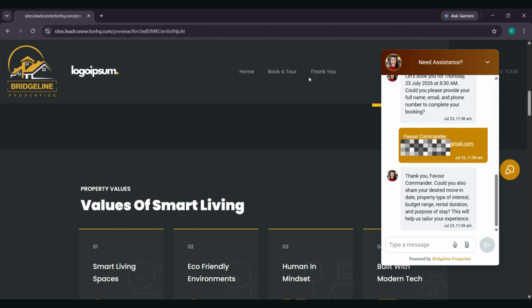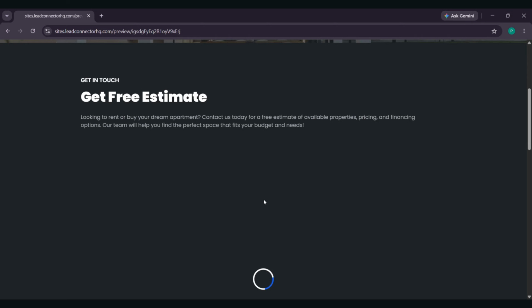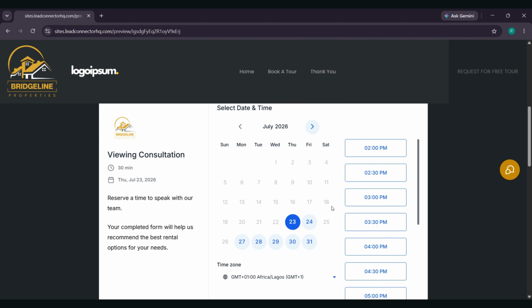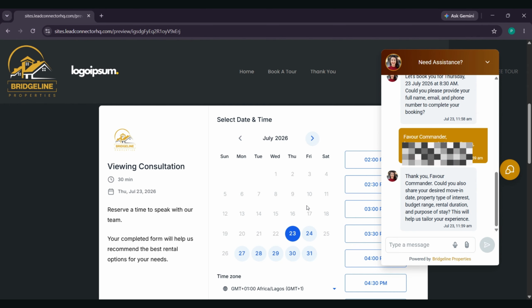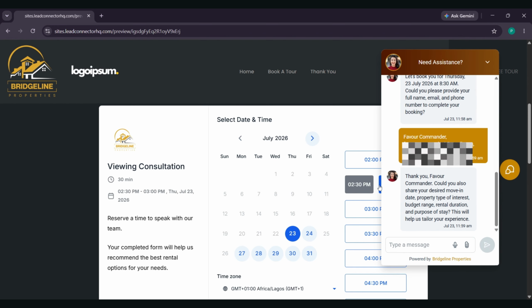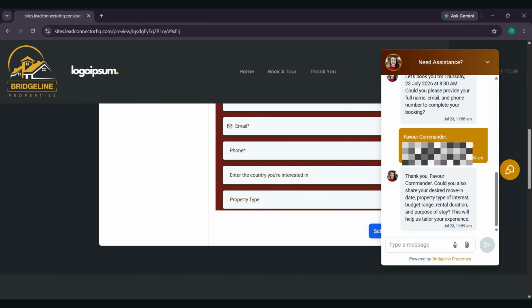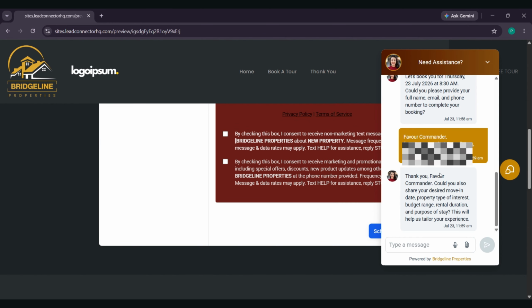If you were to book a tour from the form that is on the system, you would enter all the information there. But since you are using the widget, all those questions that you would have filled if you were using the form, you get to fill while you are on the chat widget. So I'm going to enter this information and it's going to confirm my availability with the sample email address that I've added here. And it's also going to send me an email confirming that I've booked this particular appointment.